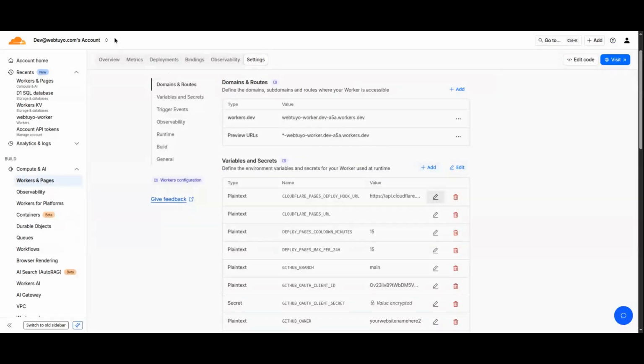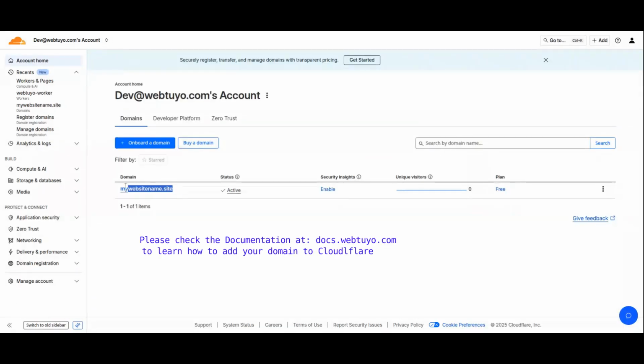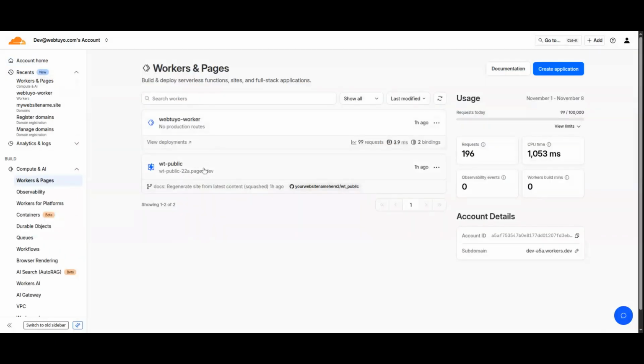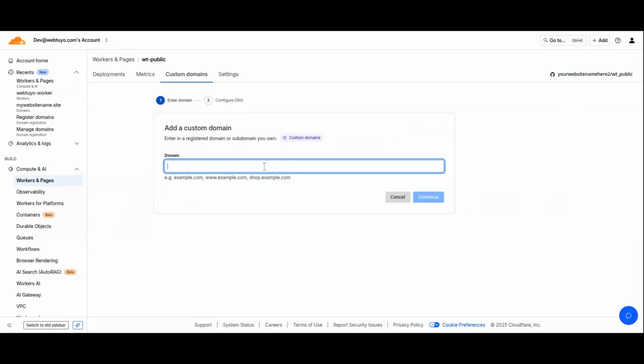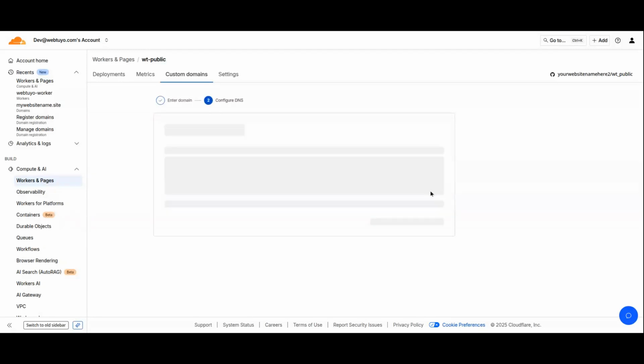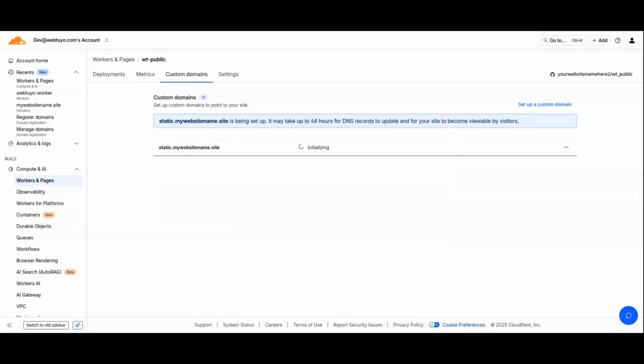Now we'll connect this Cloudflare Pages project to a new subdomain which will be automatically created by Cloudflare. Before continuing, make sure your domain is already added to your Cloudflare account. Go back to Workers and Pages. Select the project you just created, then go to Custom Domains and click Set up a custom domain. In the field, type static dot followed by your domain name. Click Continue. Then click Activate Domain. Wait for the process to complete. It can take up to 48 hours, but usually it's done within about 15 minutes.